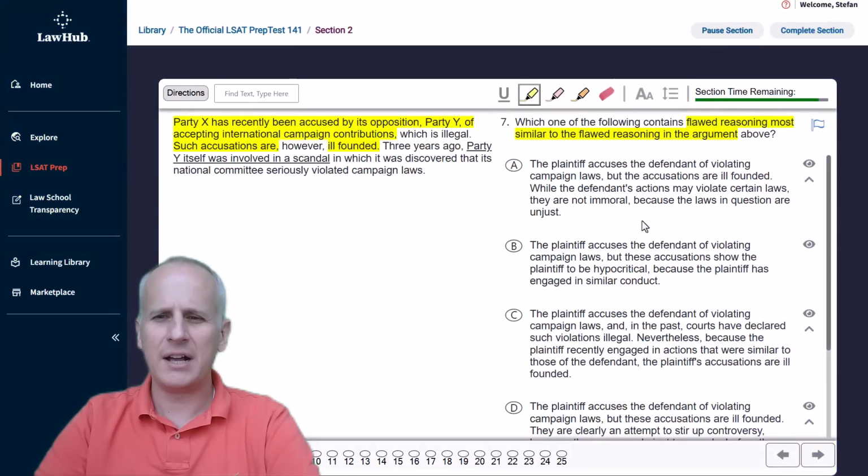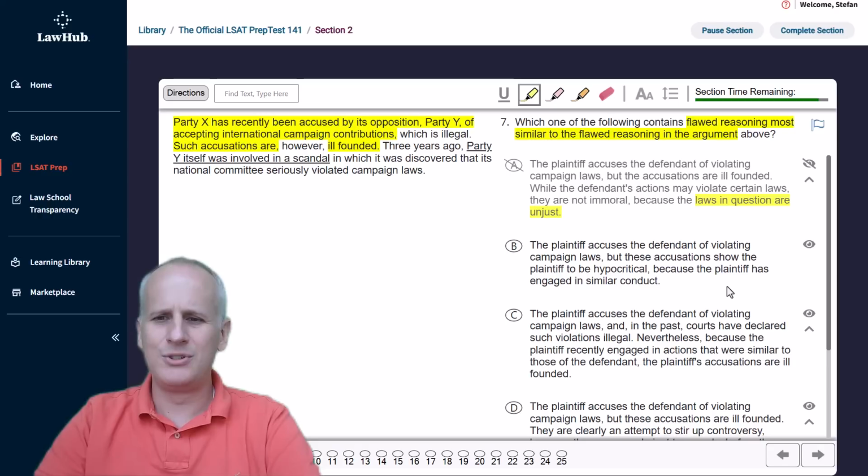The plaintiff accuses the defendant of violating campaign laws, but the accusations are ill-founded. Okay, so this is okay so far. While the defendant's actions may violate certain laws, they are not immoral because the laws in question are unjust. This has nothing to do with attacking the accuser, as it were. It's actually attacking the laws. So choice A just does not match that attacking the source flaw that we had given in the paragraph on the left. So we can move on to choice B now.